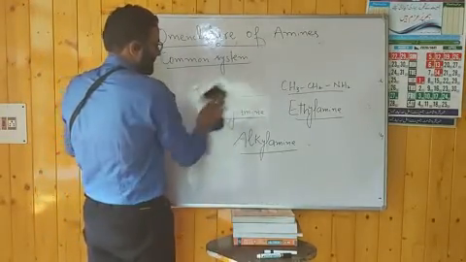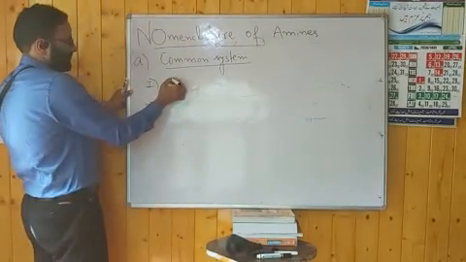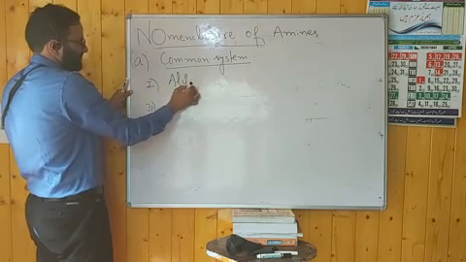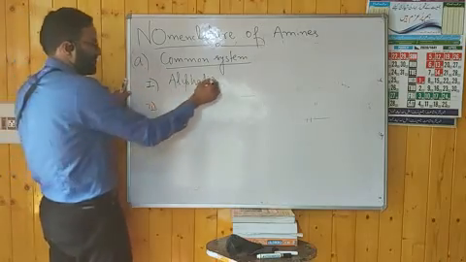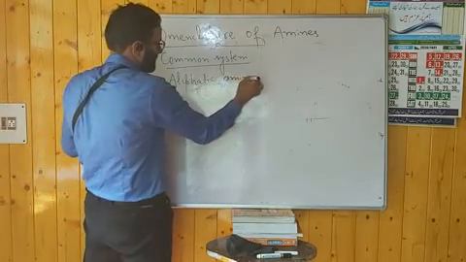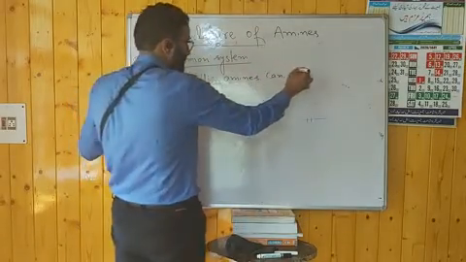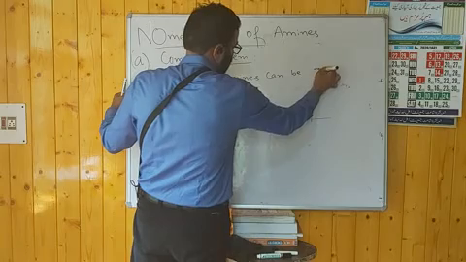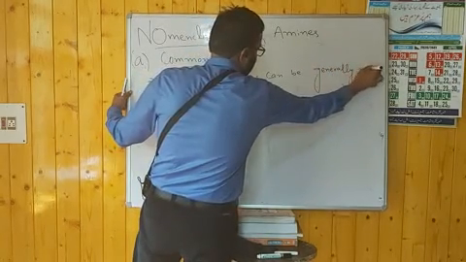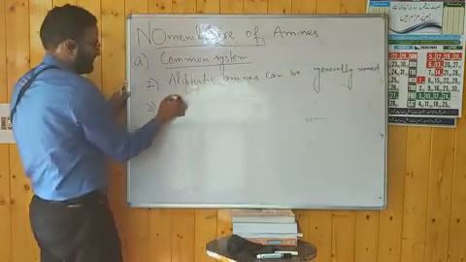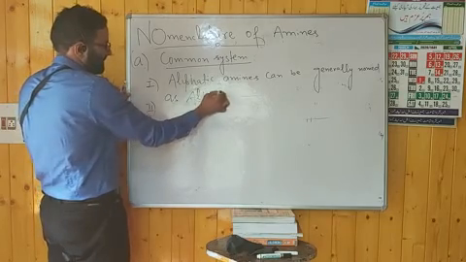We can write this in just one line. This is the first way; in the common system, there are two ways. The first way: aliphatic amines can generally be named as alkylamines.